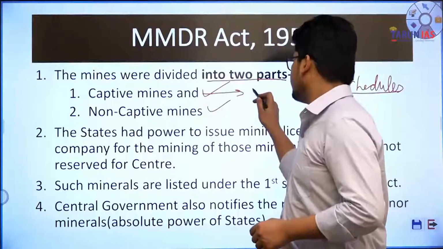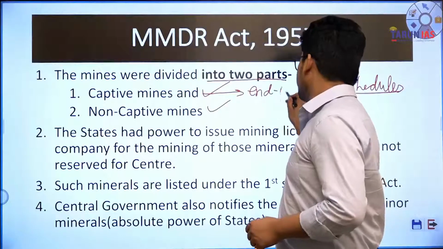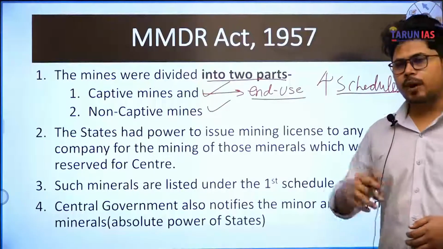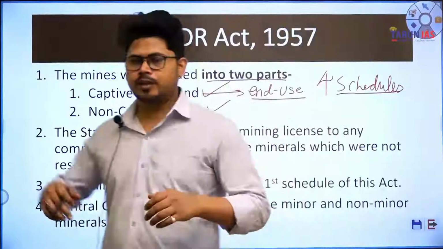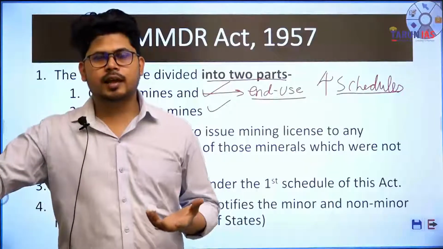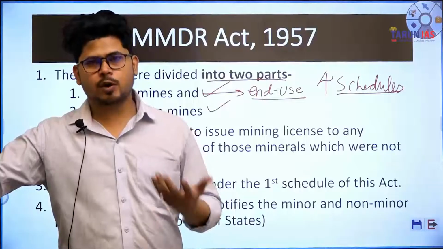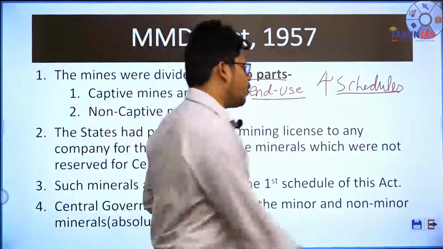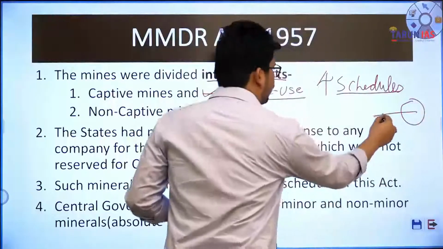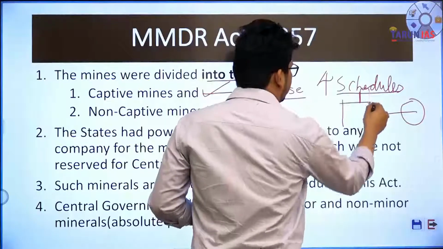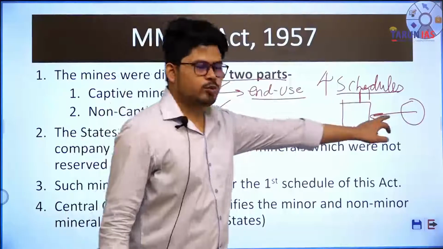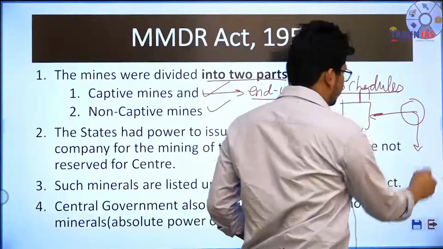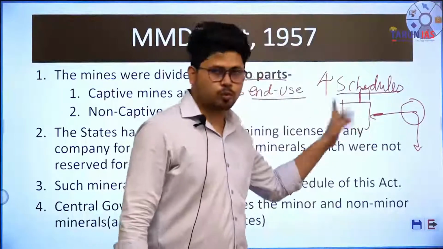ये mines कैसी होती थी? To be held for some end use, some specific end use. End use का meaning क्या होता है? For example, if there is a company which generates power, and it uses coal, a thermal power corporation for example, then it can access coal from some mine जहाँ पे वो mining भी कर रहा है और इस mining से ही coal अपने power plant में भी employ कर रहा है, ठीक है. तो if that corporation is using this mine, then it cannot sell the mined product into the open market. It can only use that product for its own purpose.